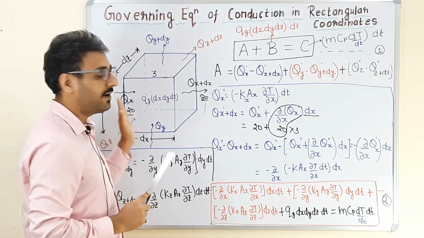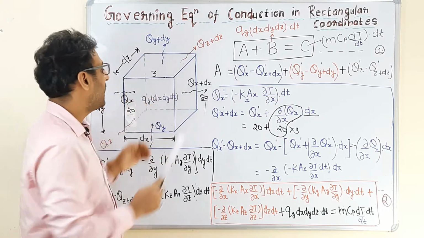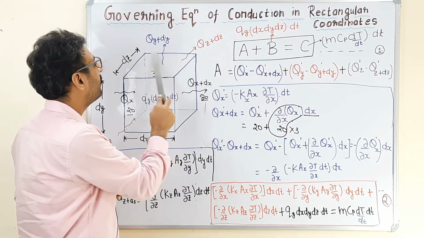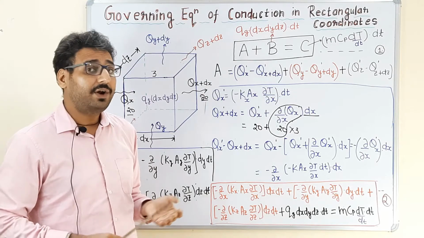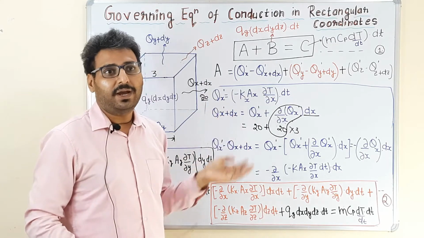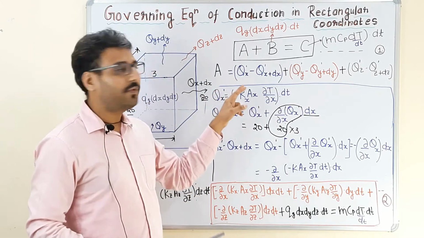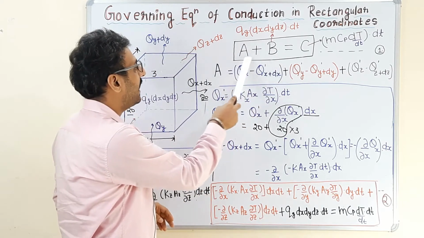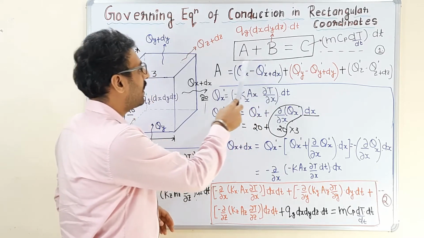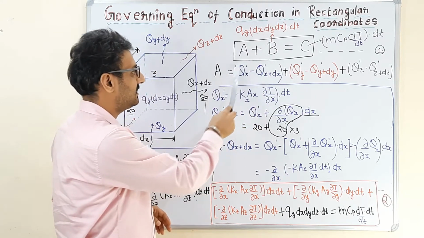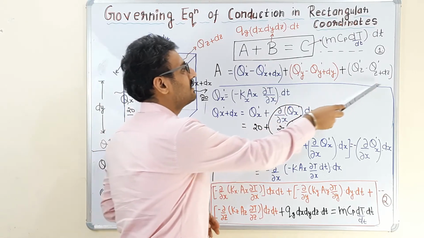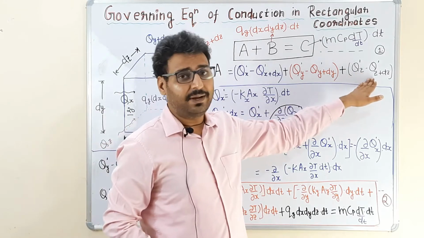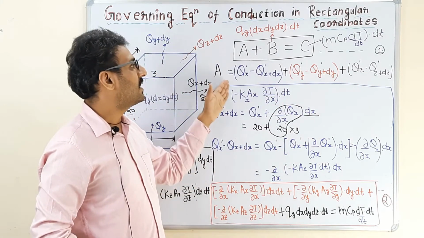Qz is the heat entering from the front face, and Qz plus dz is the heat leaving from the back face. As we already know, heat accumulated can be determined as the subtraction of heat input and heat output of the control volume. So this is basically the heat accumulated in the control volume in the x direction, y direction and z direction. Now we will determine the value of these 3 parameters and substitute in equation number 1.